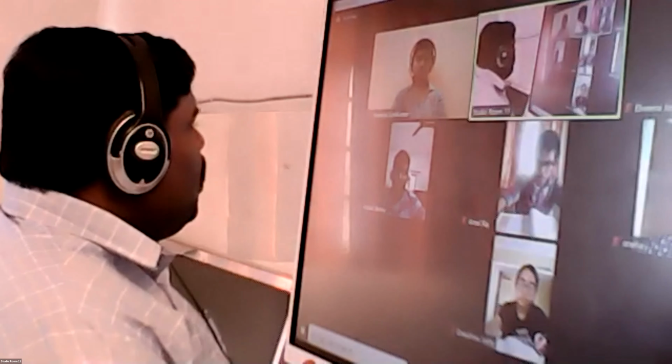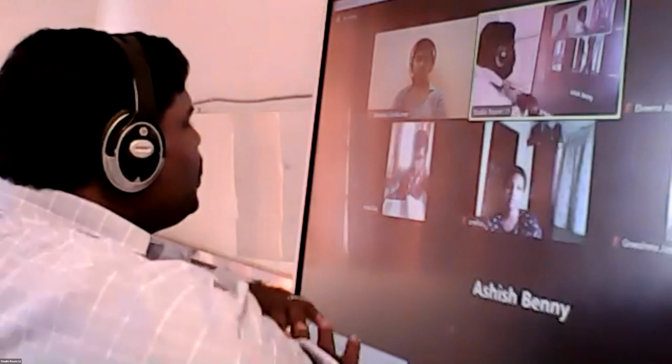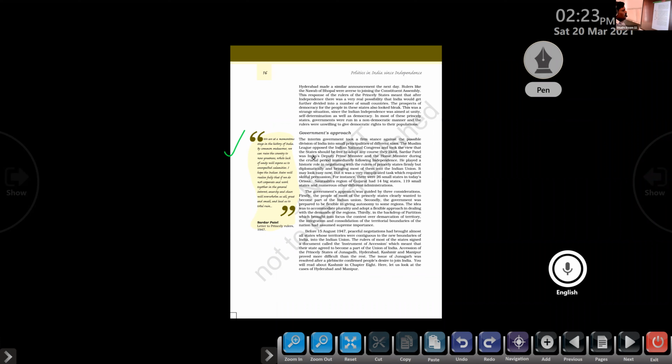What is diplomacy? It's a tactic that should not create any problem for us. That's what diplomatic negotiations are. Just understand, these two words are very important for us in political science: negotiation and diplomacy. Diplomatically, he brought most of them into the Indian Union. He discussed with almost all the rulers of the princely states and made them join the Indian Union.